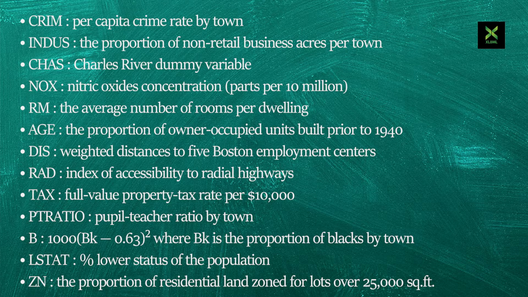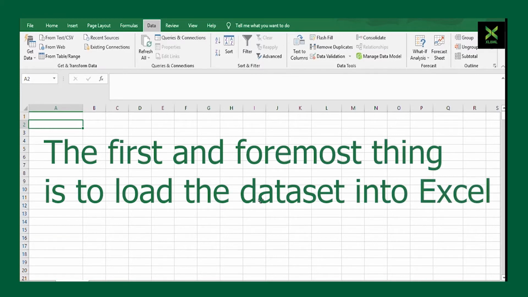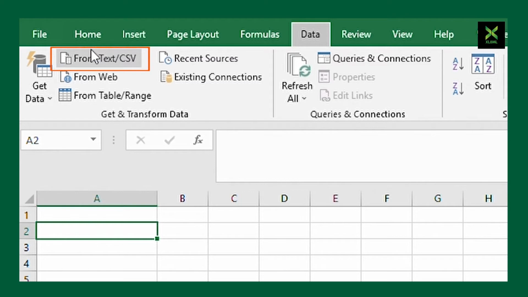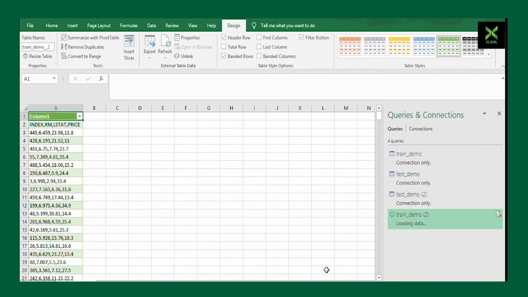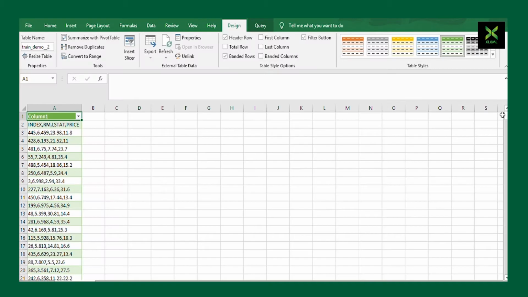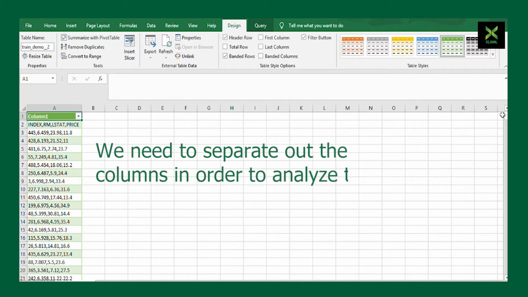Let's get started. The first and foremost thing is to load the dataset into Excel. This is how the dataset looks after loading into Excel. Now we need to separate out the individual columns in order to analyze the data.